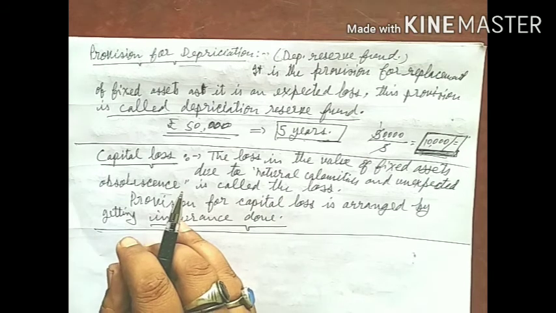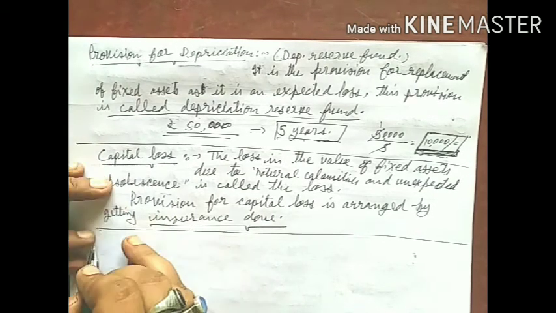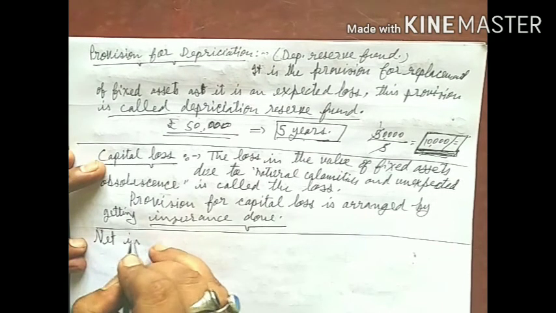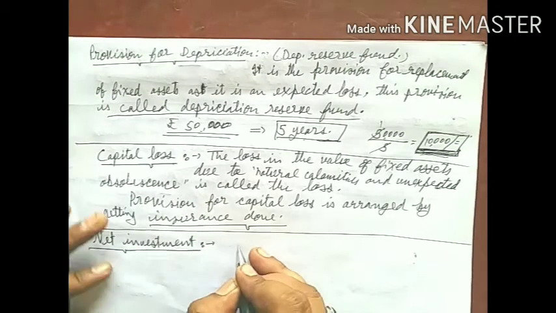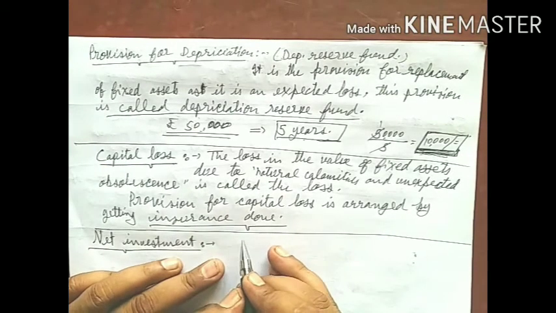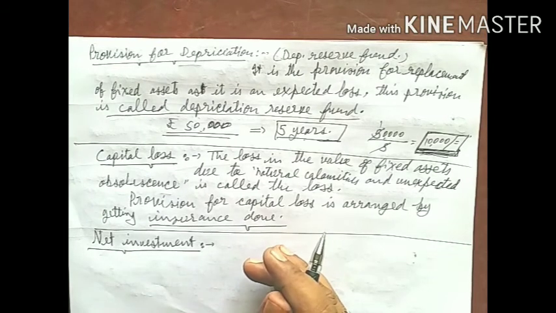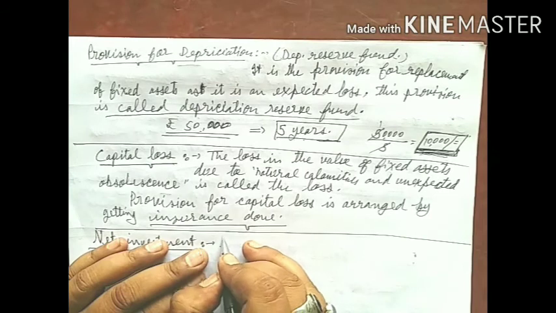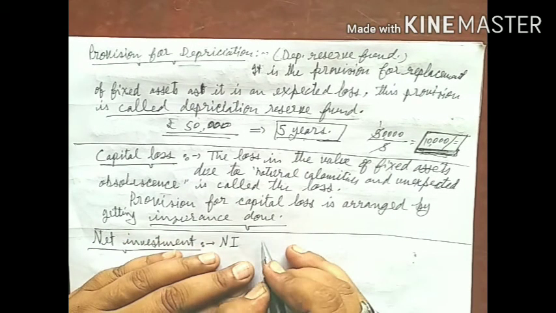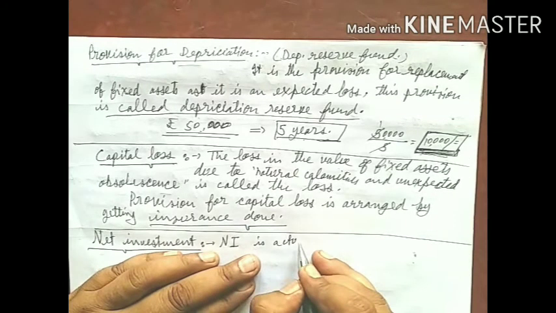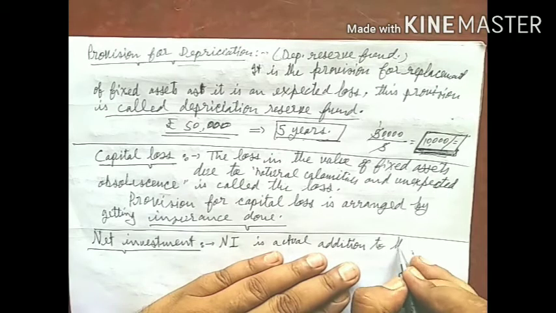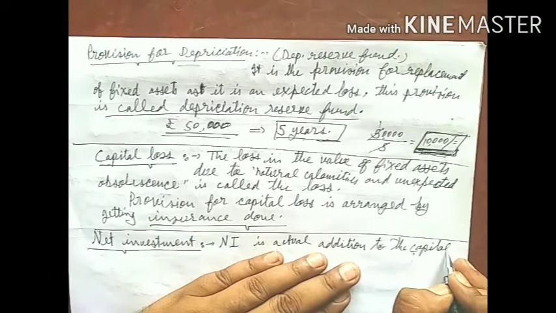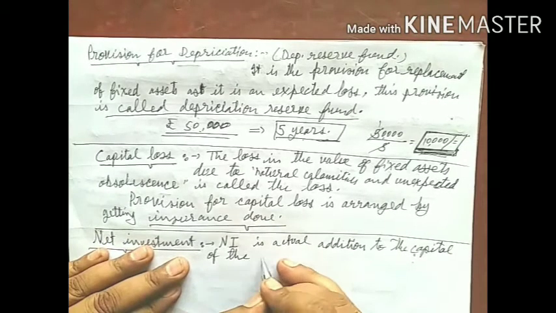Now the net investment. Students, net investment, NI, is the actual addition to the capital of the economy.